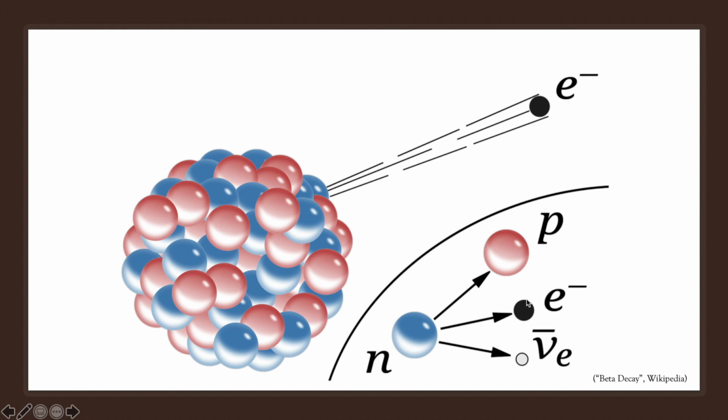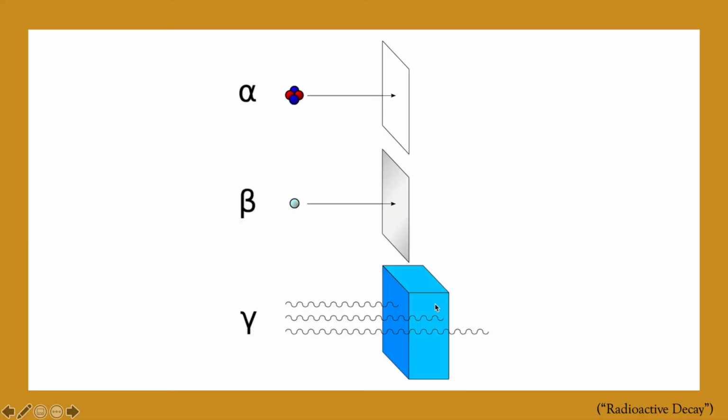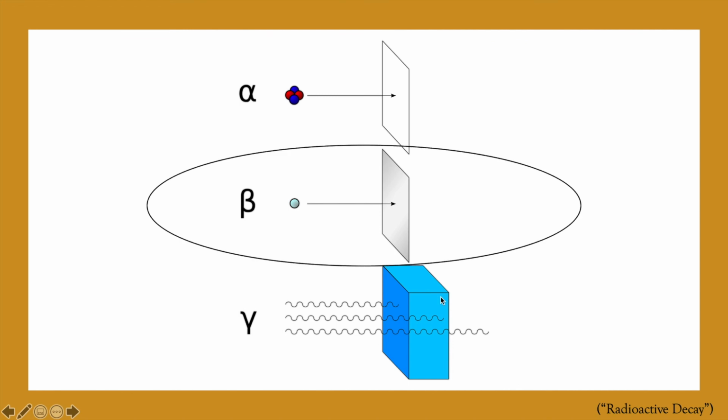This also creates a new conservation law stating that the total amount of leptons must stay the same. The electron causes the net lepton total of the atom to be +1. Therefore, in order to conserve the amount of leptons, an antineutrino is also created and emitted, thus creating a -1 lepton number. In all, the +1 of the electron and the -1 of the antineutrino, a particle of antimatter, creates a zero net change, thus preserving this new law. Beta particles are more dangerous than alpha particles, but can be stopped by a thin aluminum plate.